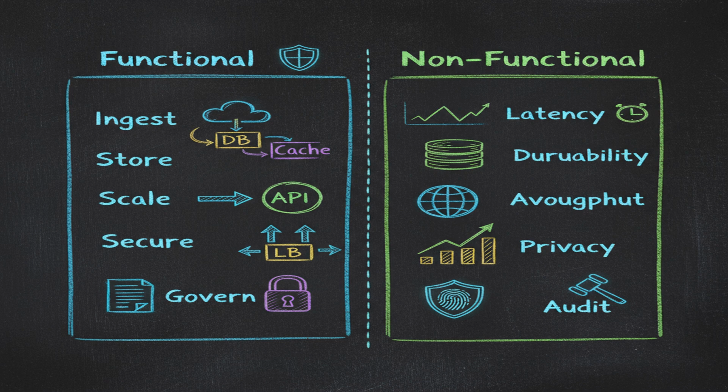A data lake is a centralized repository that allows you to store all your structured, semi-structured, and unstructured data at any scale. Functional requirements include ingesting diverse data types, storing raw data in its native format, and providing access to various data processing frameworks. Non-functional requirements are scalability, security, and data governance.